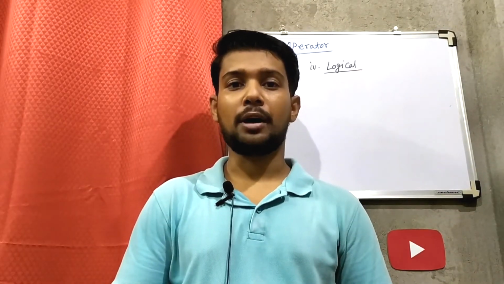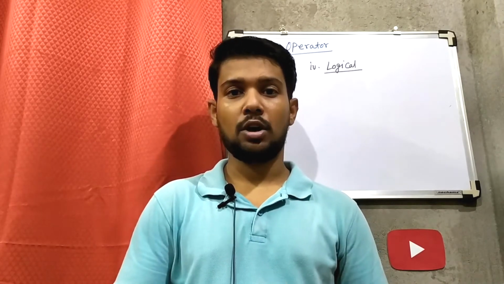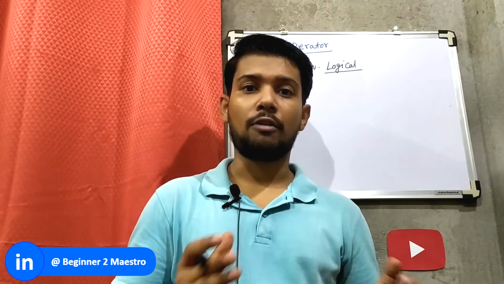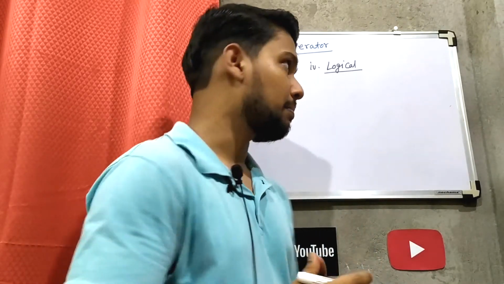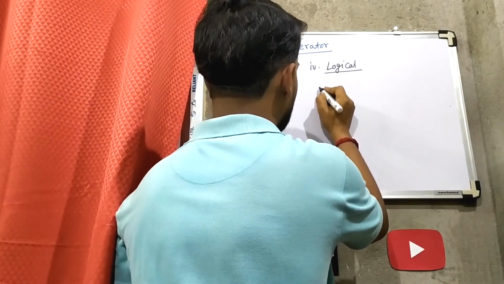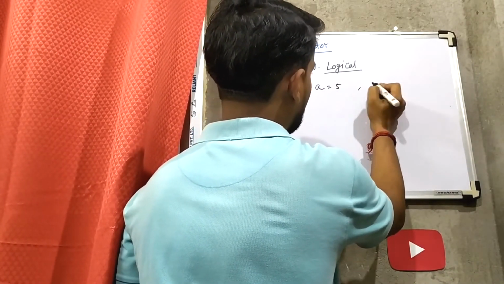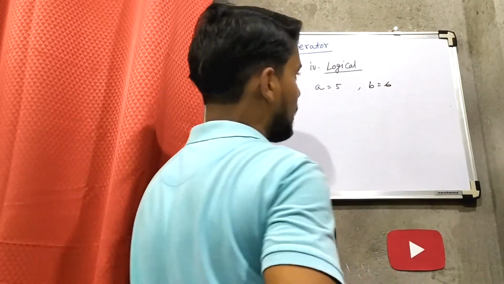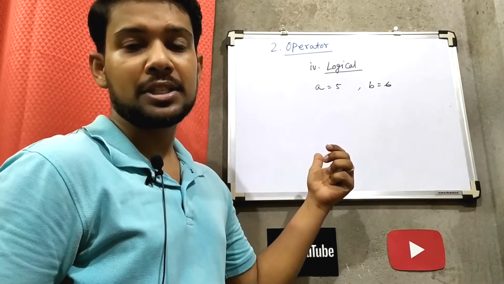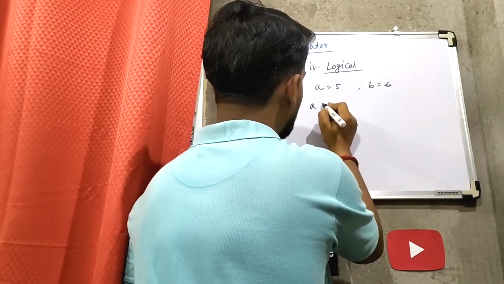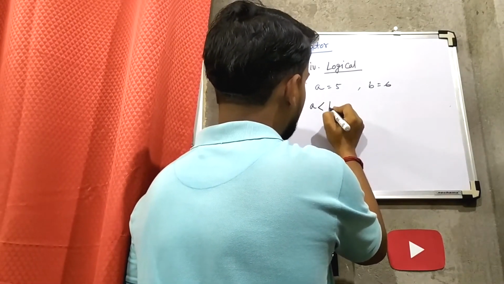Logical operators mainly work with comparison operators. When more than one comparison happens, we take the help of logical operators. For example, we have two variables, a equals 5 and b equals 6. The comparison operator we have already seen, where you check whether a is less than b.